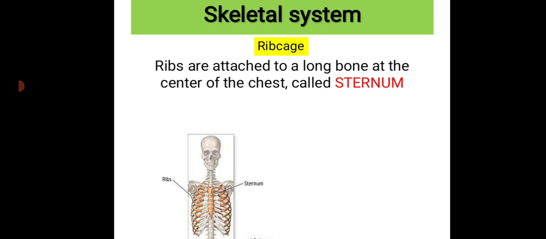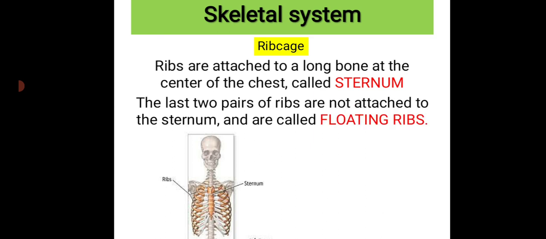You can see this figure. The last two pairs of ribs are not attached to the sternum. Here, the sternum is the long bone at the center of the chest. Here, not all the ribs are attached to the sternum, and those two pairs of bones are called floating ribs.